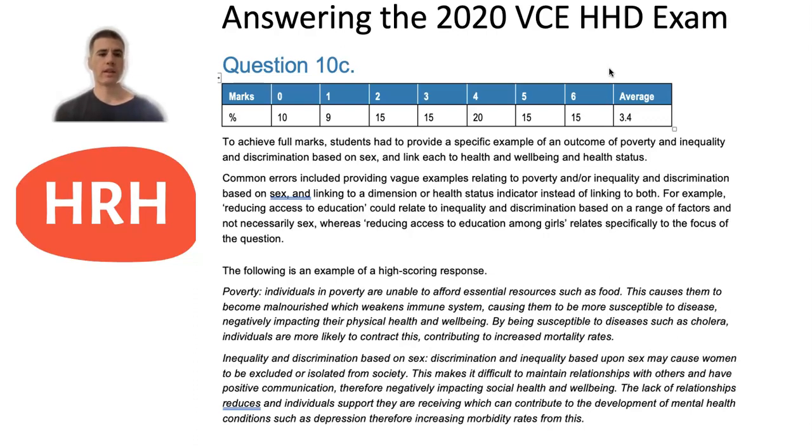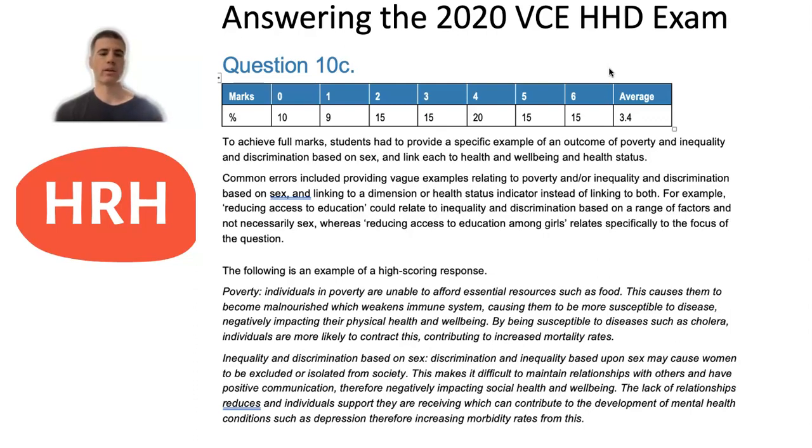You can see there they've given an example of a high scoring response. So for poverty, they mentioned that individuals in poverty are unable to afford essential resources such as food. That causes them to become malnourished and weaken their immune system, causing them to be more susceptible to disease and negatively impacting their physical health and well-being. And then they've said by being susceptible to diseases such as cholera, individuals are more likely to contract this, contributing to increasing mortality rates. So you could roll your example from poverty into a dimension of health and well-being, then into an example of health status to make sure you got the 3 marks.